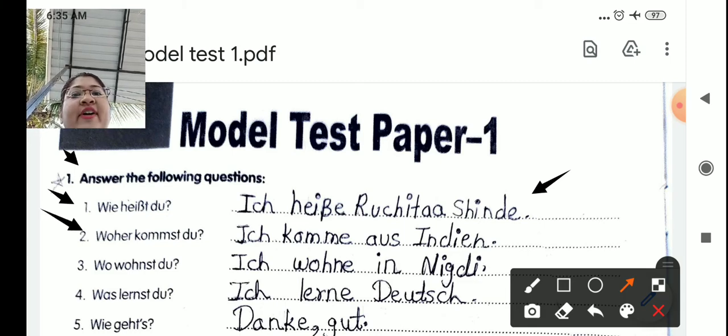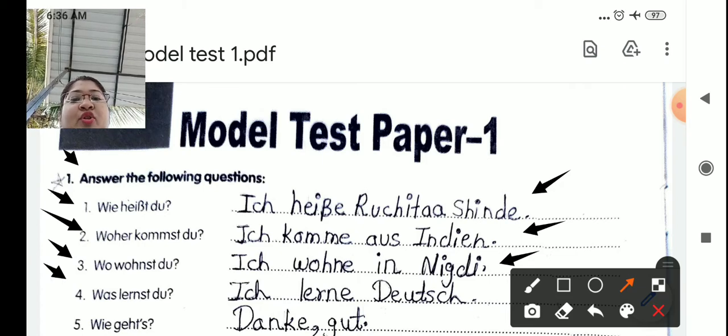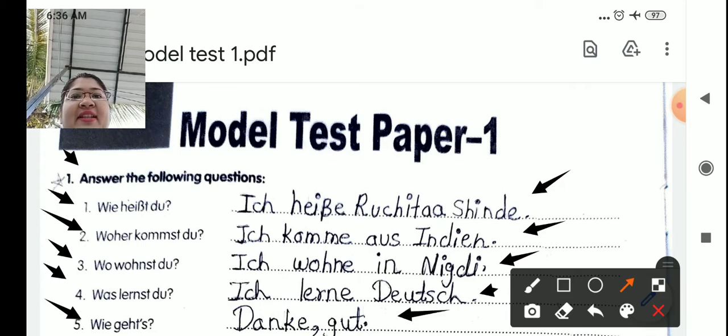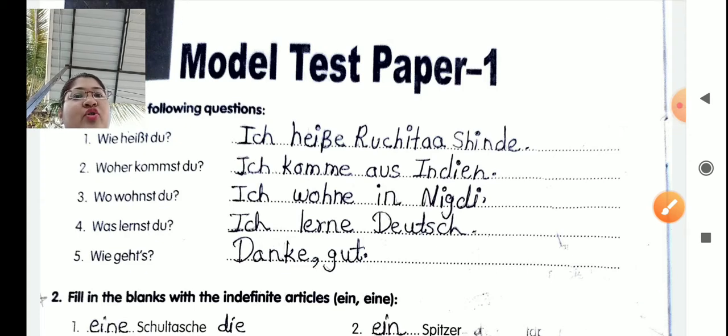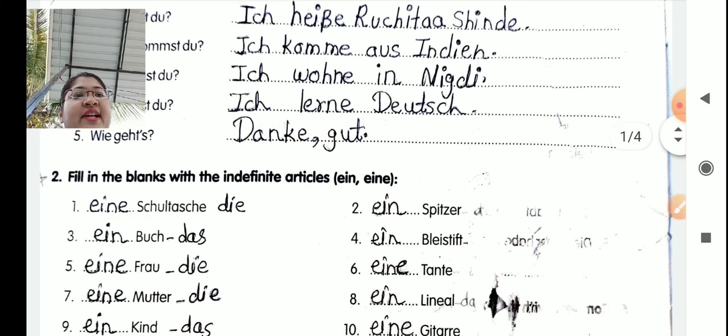Woher kommst du? From where do you come from? Ich komme aus Indien. Nummer 3. Wo wohnst du? Where do you live? Ich wohne in Nigdi. You have to write your resident place. Nummer 4. Was lernst du? What do you learn? Ich lerne Deutsch, German. Nummer 5. Wie geht's? How are you? Danke, gut. Thank you. I'm fine. So, this was our first question. Now, let's see what is the second question.